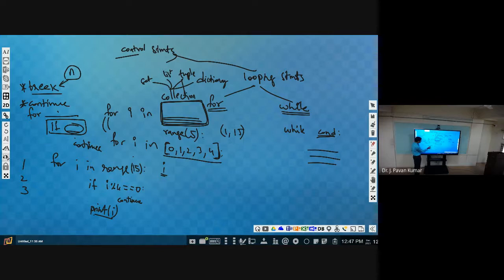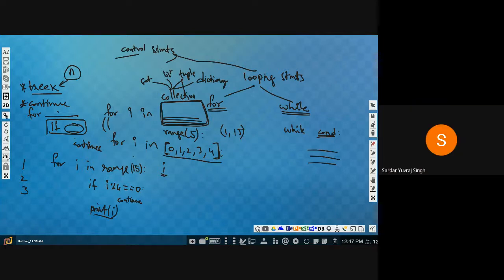Suppose if I give 15, what will be the output? Everything except 4, 8 and 12.